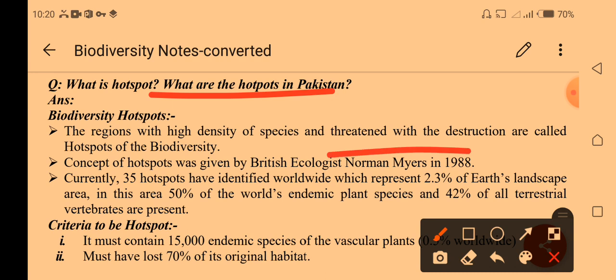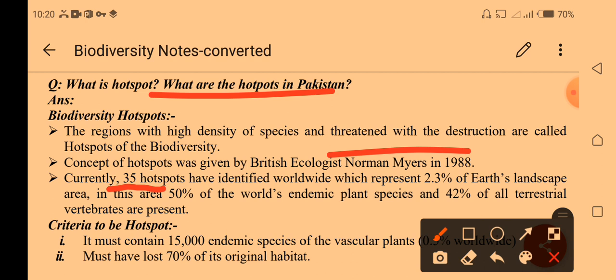in 1988. Norman was a British scientist, and he gave the concept of a hotspot. Currently, 35 hotspots are identified worldwide. If anybody asks how many hotspots have been identified or discovered worldwide, you can say 35 hotspots exist, which represents 2.3% of the Earth's landscape. So we can say that this landscape is covered by hotspot biodiversity.